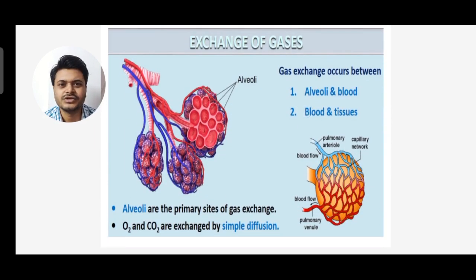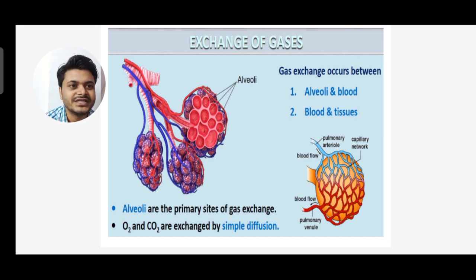Gas exchange occurs between alveoli and blood and tissue. You can see the alveoli sacs. Alveoli is a unit of lungs. Alveoli are the primary site of gases exchange, and oxygen and carbon dioxide are exchanged by simple diffusion process.